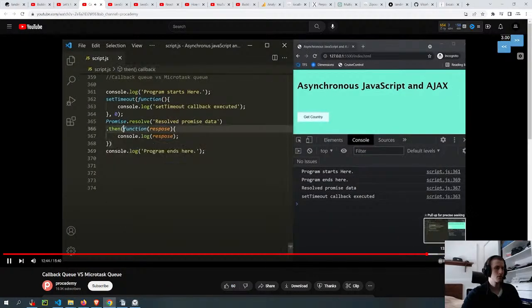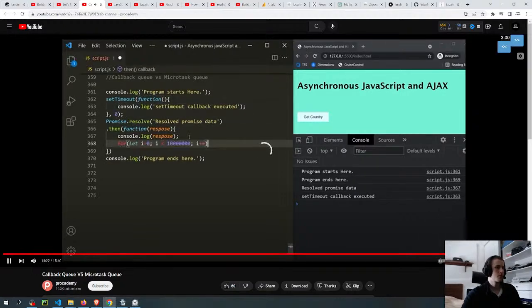The reason is, if the callback function associated with this promise takes a long time in its execution, then the next callback function associated with this setTimeout function will have to wait for its execution to complete. So even though here we have specified the time as 0 milliseconds, if the callback function of this promise is taking a long time in its execution, then this callback function will not get executed immediately. It will not get executed after 0 milliseconds.